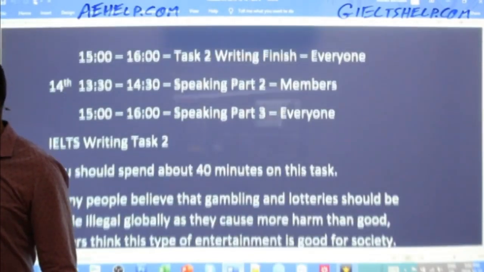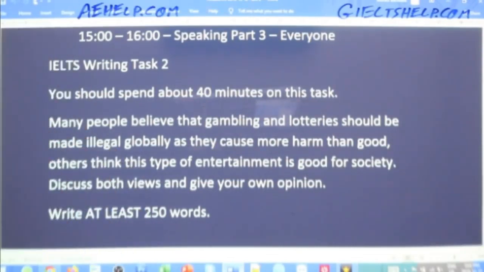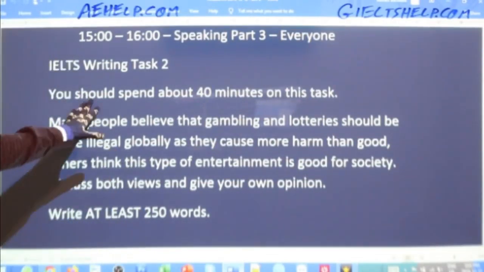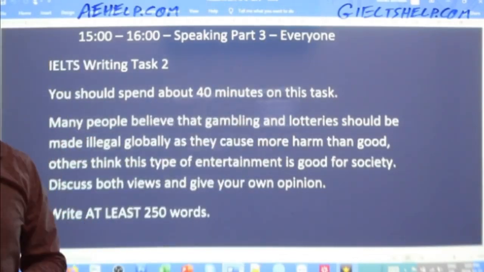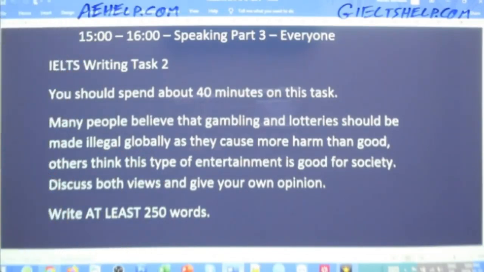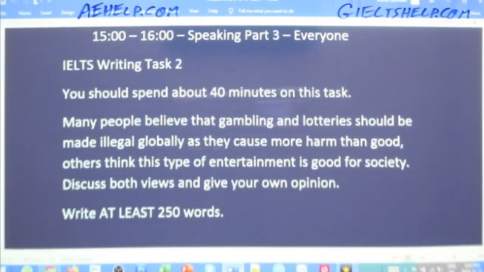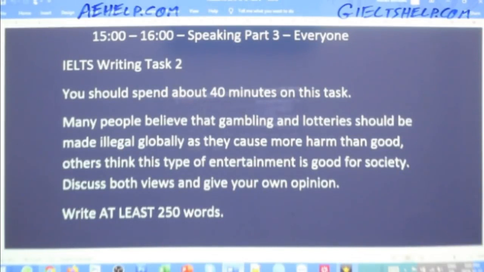Let's get into our task 2 question for today. So task 2, you should spend about 40 minutes on this task. If anything, spend more time than less, so 41, 42 minutes. It is worth two-thirds of your total writing score, so it's worth double task 1.